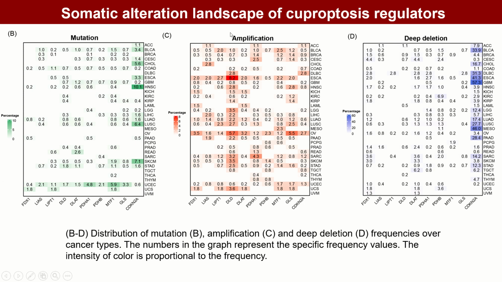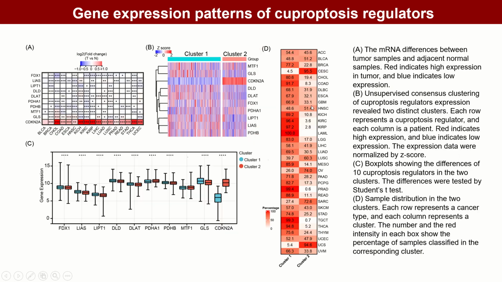Overall, the mutation and amplification frequencies are low in tumors, but a high percentage of CDKN2A deep deletion is observed in many tumor types. Among them, more than half of the GBM samples showed deep deletion of CDKN2A. Differential expression analysis of paired normal and tumor tissues revealed that cuproptosis regulators were aberrantly expressed in 17 tumors.